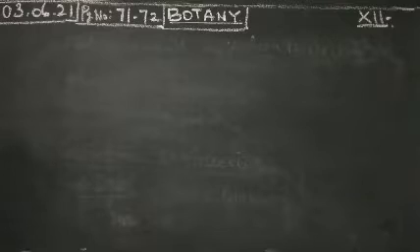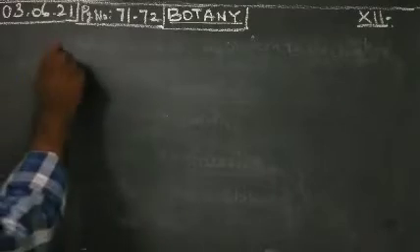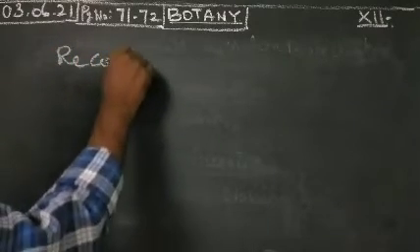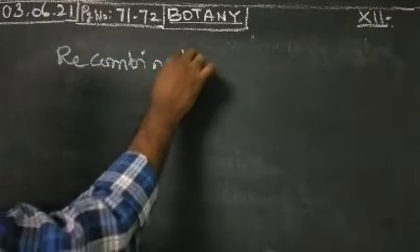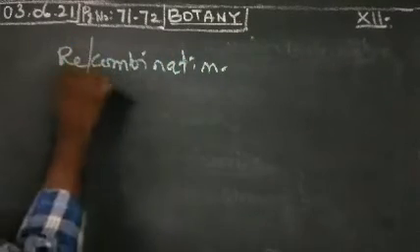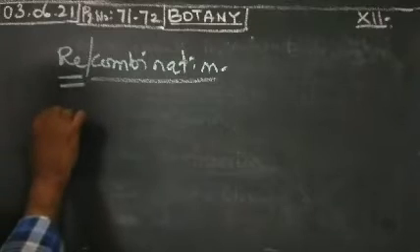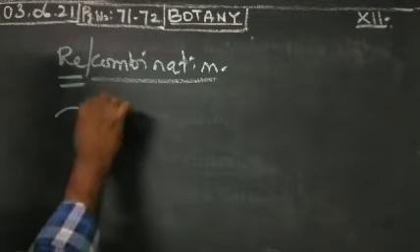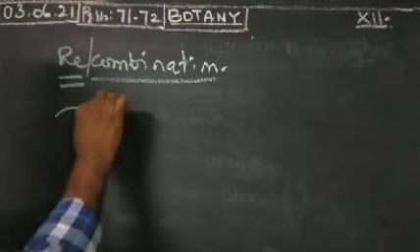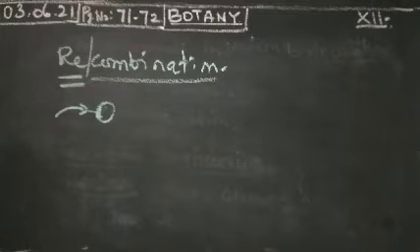But nowadays, recombination is mostly carried out artificially using modern technology. Recombine. That is called recombination. Again, it will join together. That is a recombination because you can join the DNA into another organism. That is called a recombination process. So recombination carried out artificially using modern technology is called recombinant DNA technology, or rDNA technology.